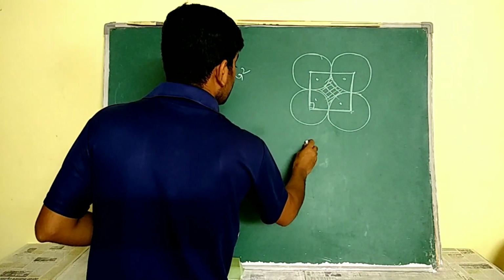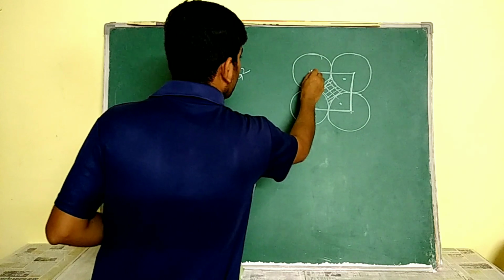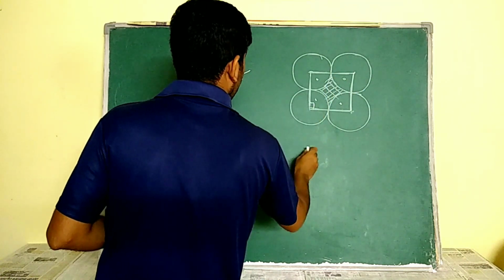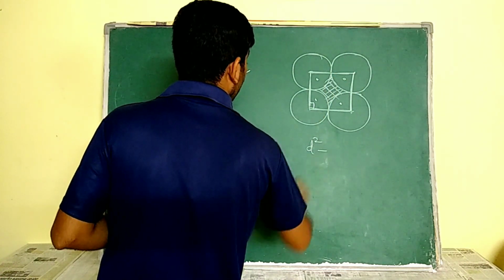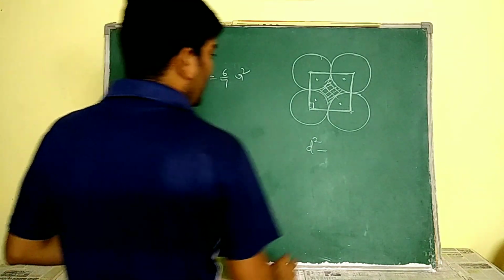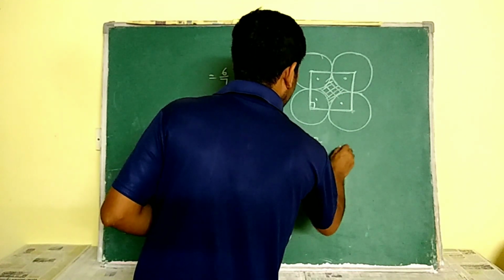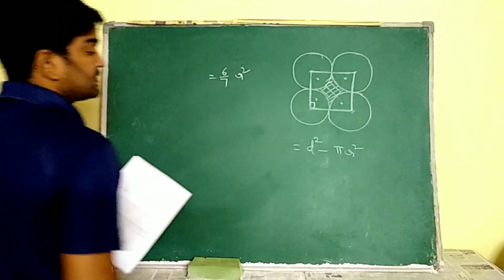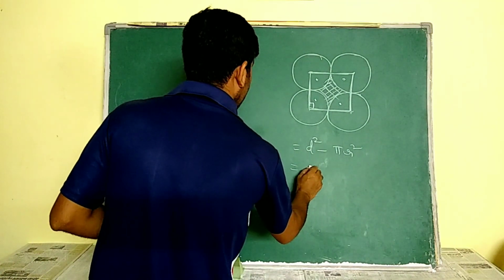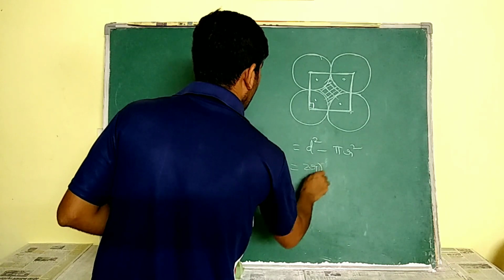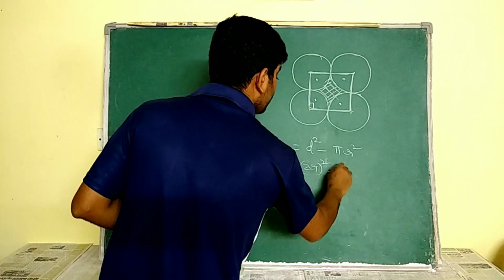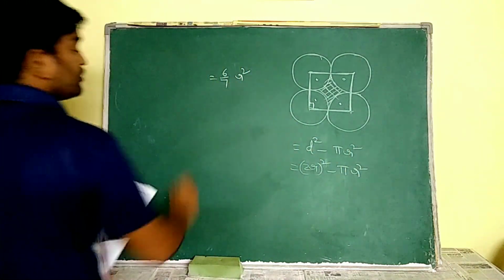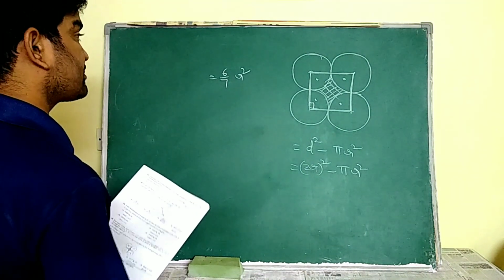So area of the square is d square, where d is the diameter. Minus the area of the circle, pi r square. D square means 2r whole square minus pi r square. By simplifying that, you are going to get 6 by 7 r square.